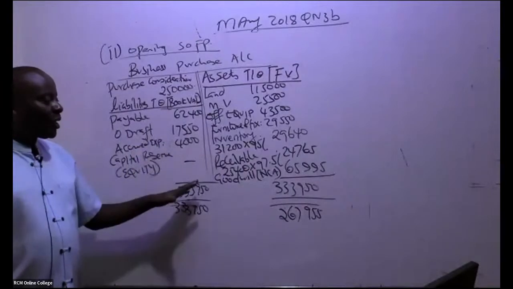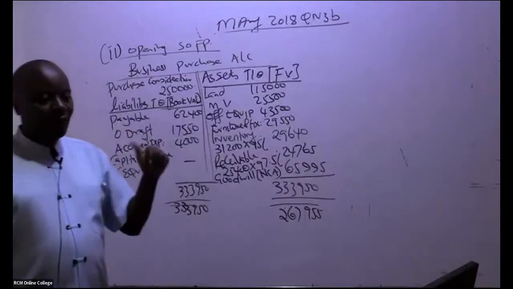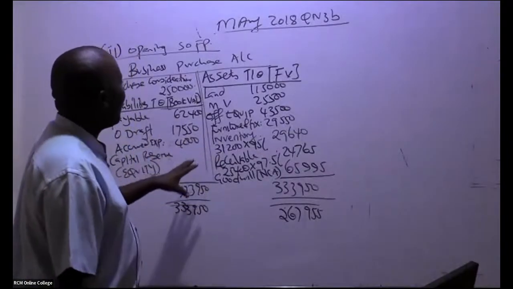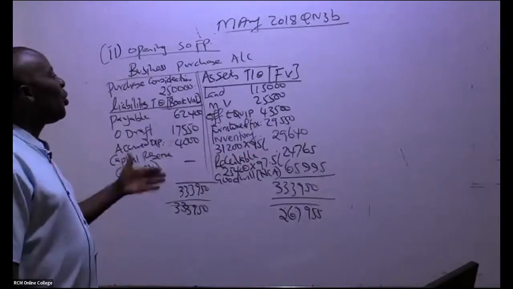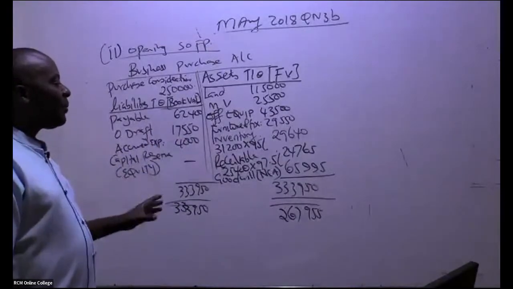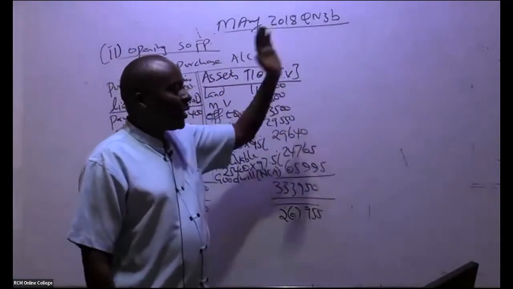So basically, I do this to get goodwill for my statement of financial position, or capital reserve for my statement of financial position. So this account is not a must. In an exam, don't do it, because you don't have the time. When it comes to goodwill, tell the examiner to go and work that figure out.